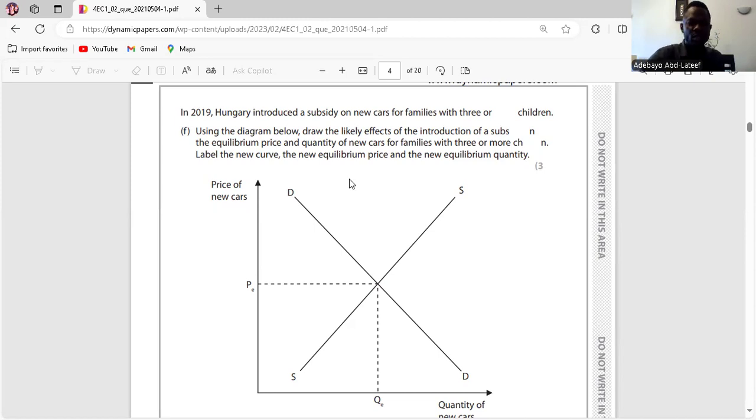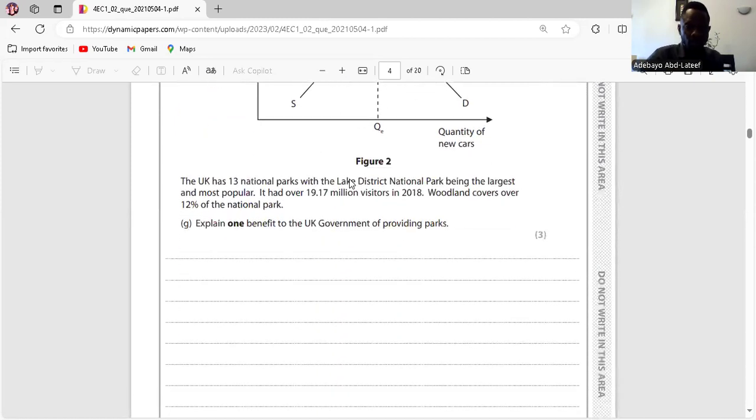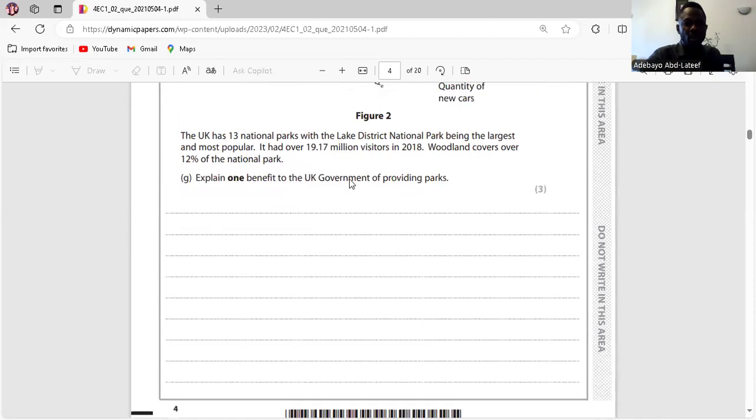So go on to question G. The UK has this. Explain one benefit to the UK government of providing parks. I wrote, the benefit of providing parks to the UK government is that it could increase the export of services. 19.17 million based on the case study, tourist visits in 2018, which means both local firms and governments may witness increasing revenue through the national park.